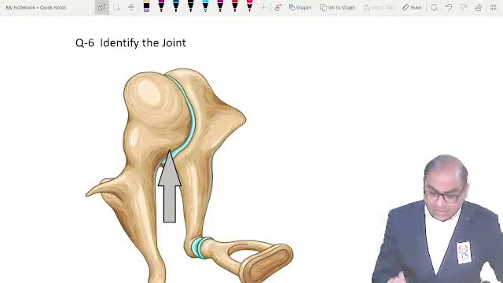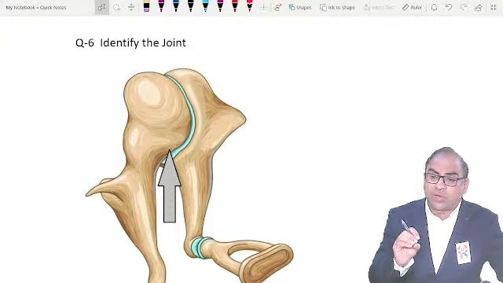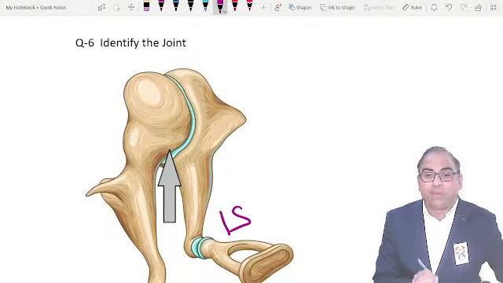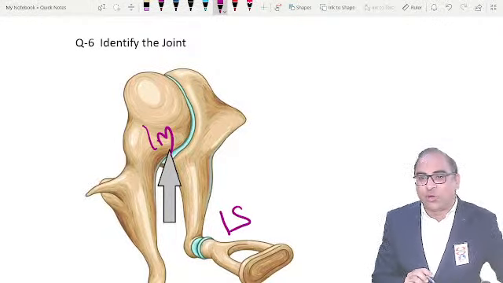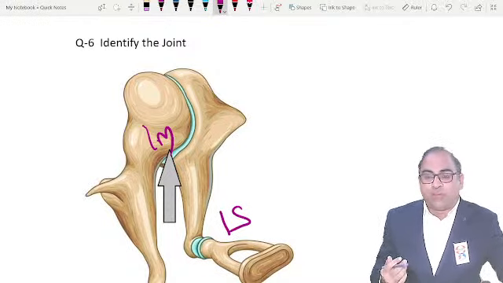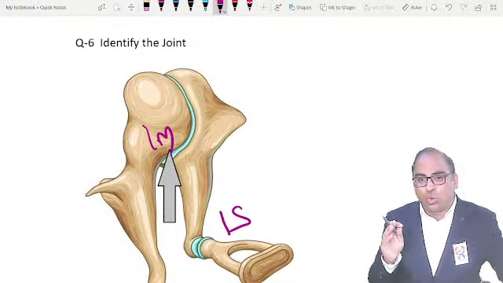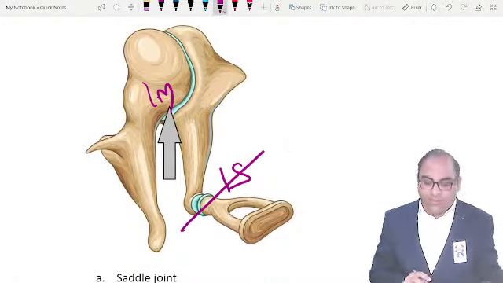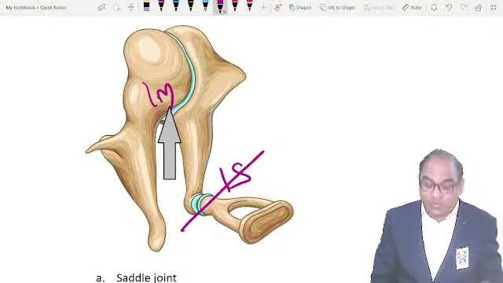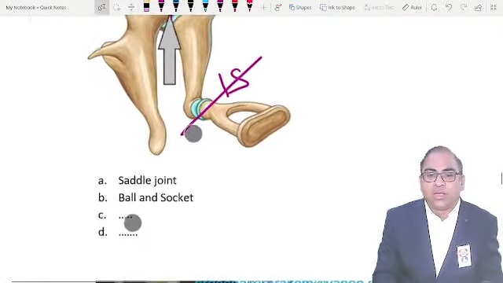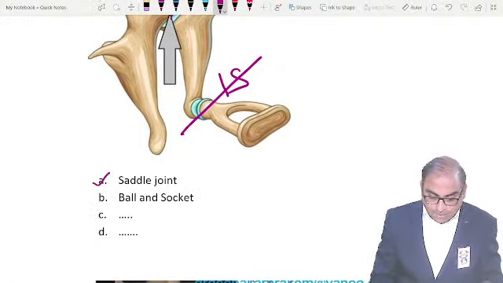Identify the joint. I've highlighted this point. All the joints of the larynx and ear are synovial. In the middle ear, the incudomalleolar joint is a saddle joint. The incudostapedial joint will be your ball and socket joint. Both are synovial. Then, if there is any trauma, which joint will be easily damaged? Your incudostapedial joint will easily be damaged. Clear? So the answer will be option A in this MCQ.